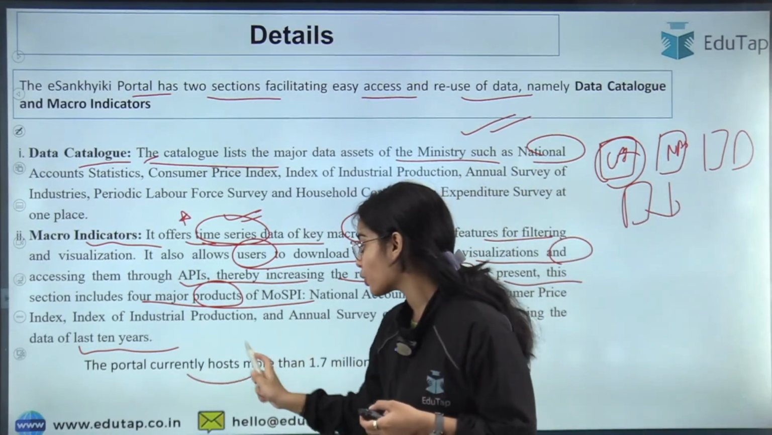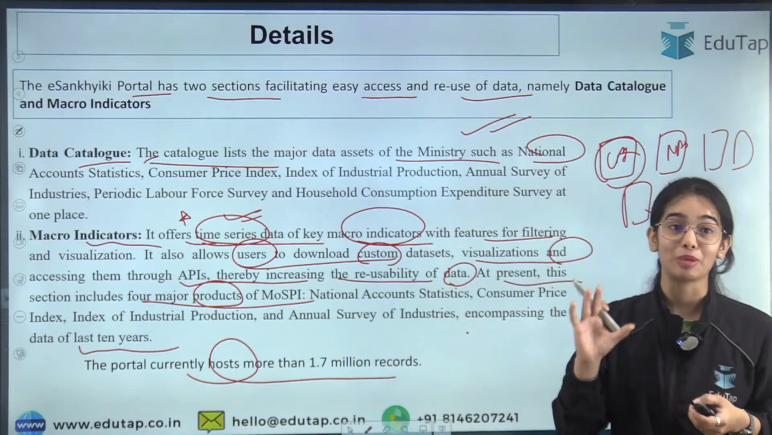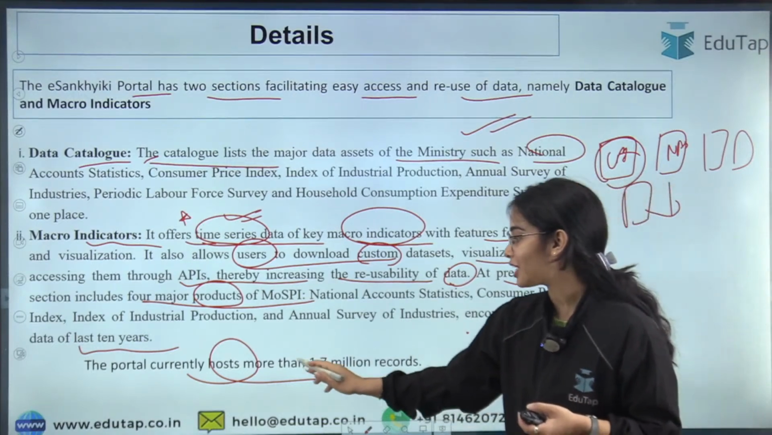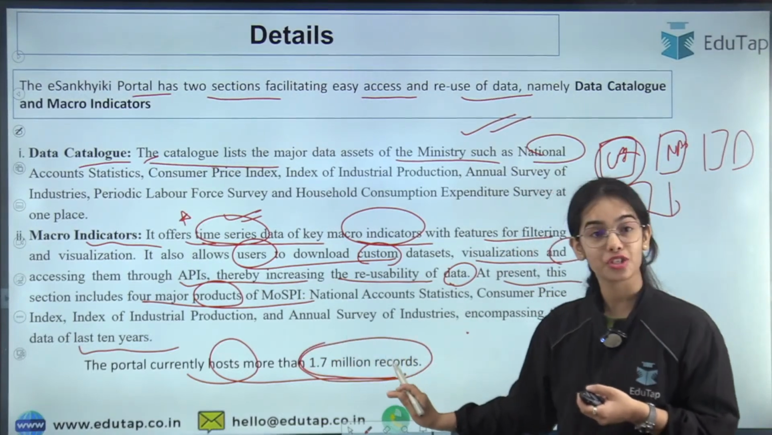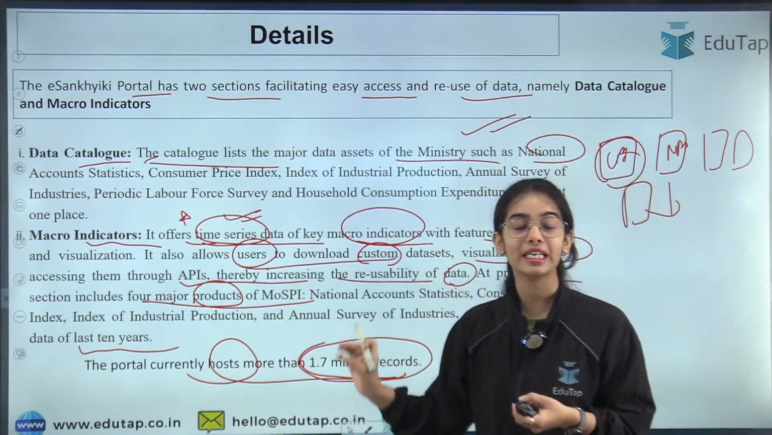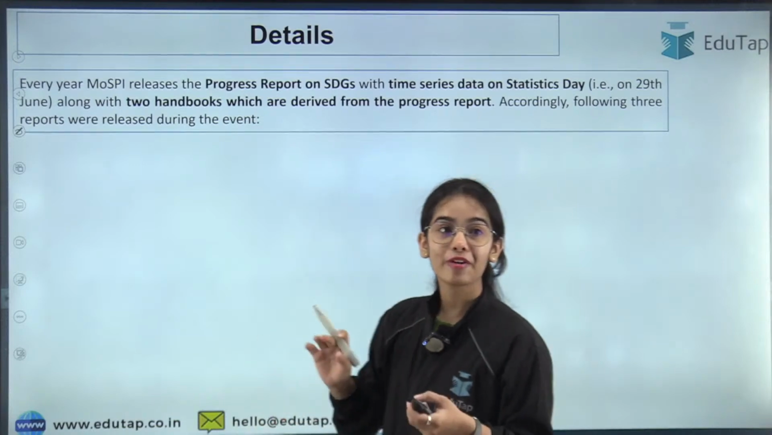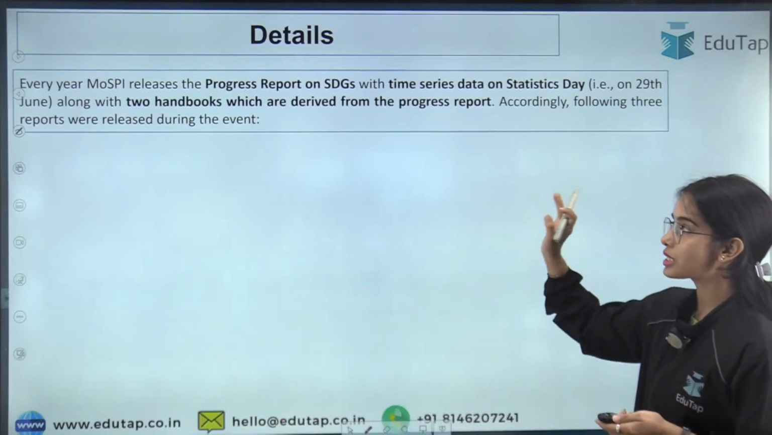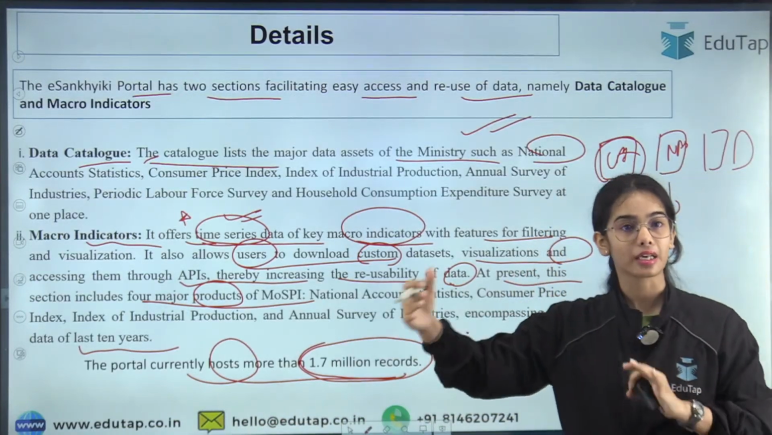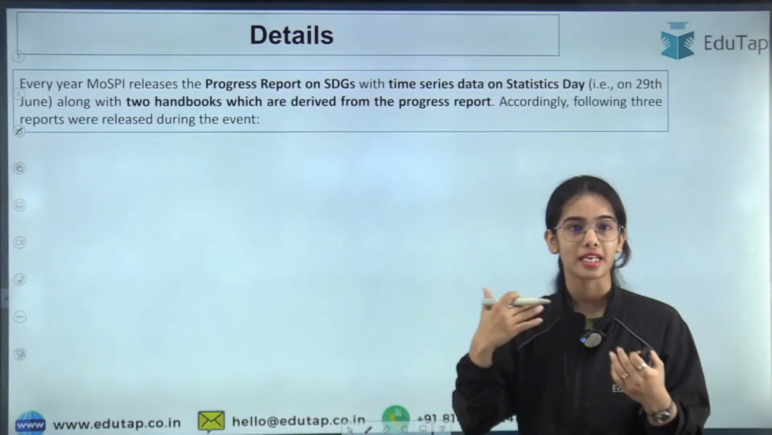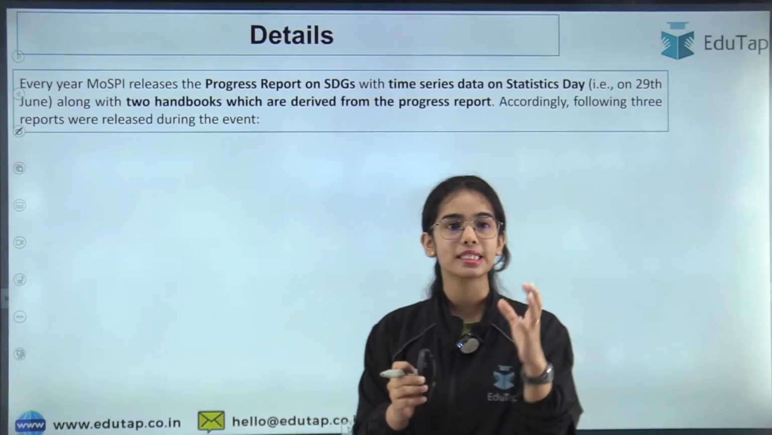The portal currently hosts more than 1.7 million records. So this is like a gold mine for the researchers, that so much of the data they can find at one place. Okay. Yes. Next, every year MOSP releases. Now this is the second point, that with the e-Sankhiki portal there is something else also that has been released on National Statistics Day.